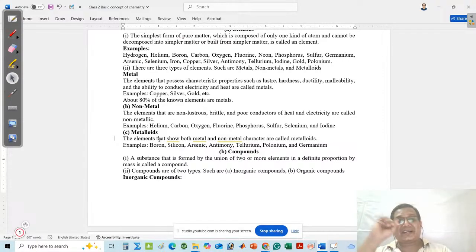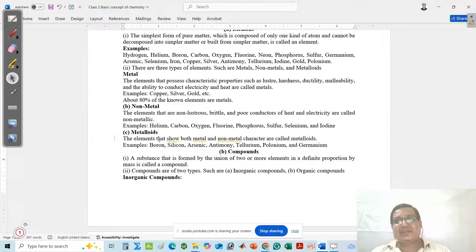Suppose I give a substance in rod shape. Can you easily detect whether it is metal, non-metal, or metalloid? If you put the rod into the plug, that is, the electrical connection, it will catch, it will spark you. That means this is said to be metal. If it does not catch you, that is said to be non-metal.